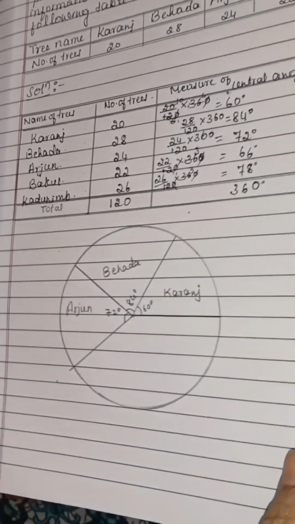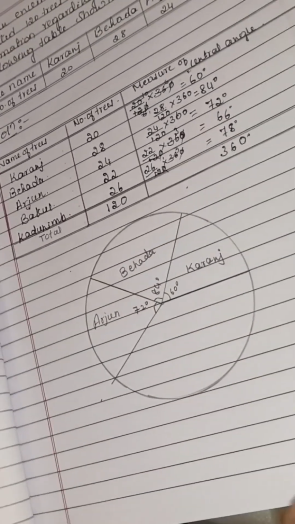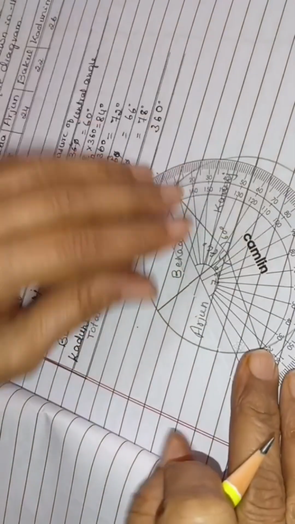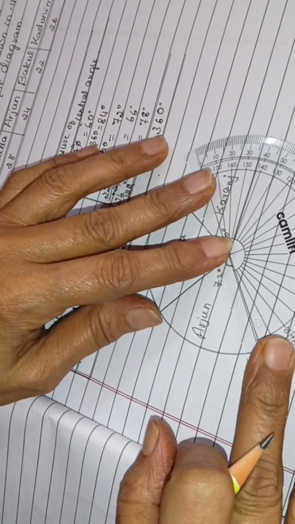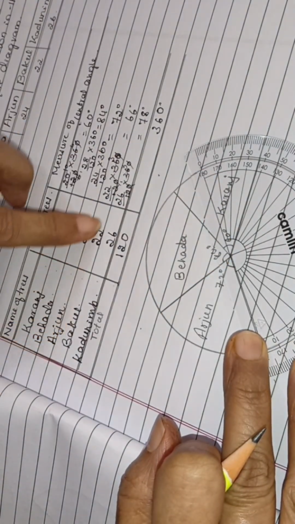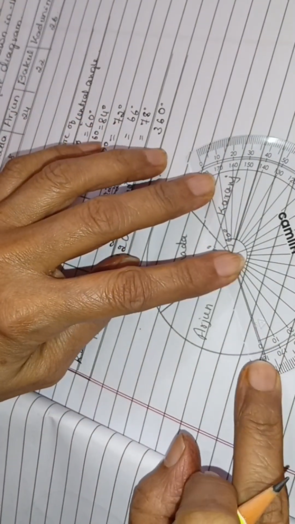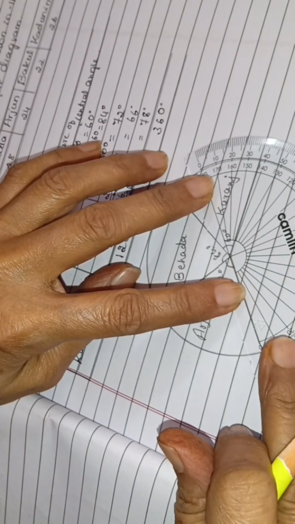Then keep your protractor. Then 66 degrees.